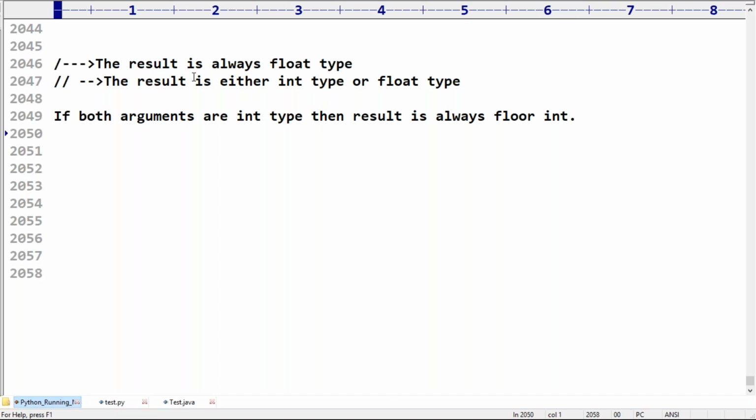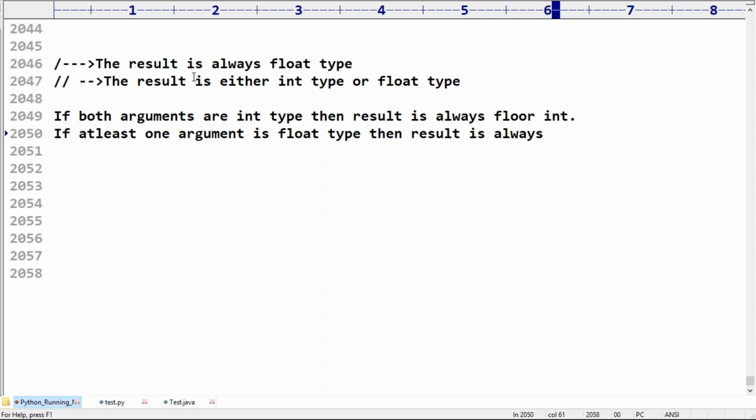If at least one argument is float type, then the result is always what type, sir? Floor float type. Okay, floor float. The result type is float only, but it is always the floor value only.